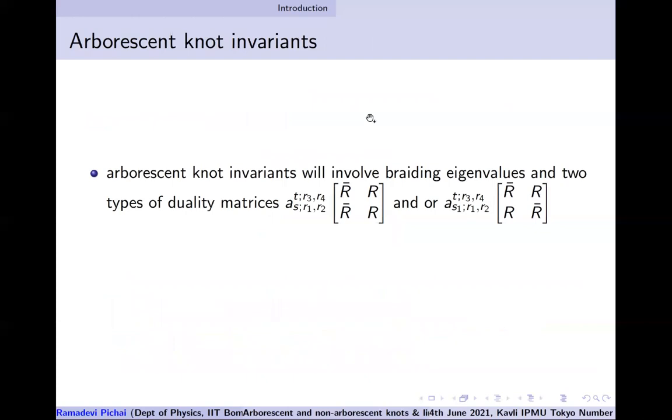So what I've shown you is that all these invariants can be written in terms of gradings, eigenvalues and duality matrices. But what I've not said is that in all the literature, you see it as a polynomial in one or two variables. That is where the stumbling block is. The stumbling block is that nobody knows the matrix elements of these duality matrices for arbitrary representations.